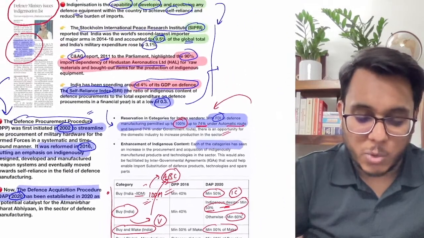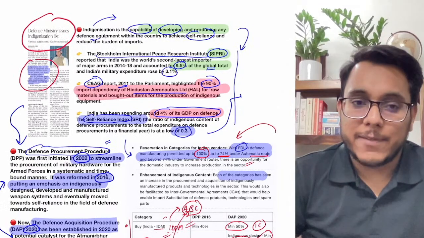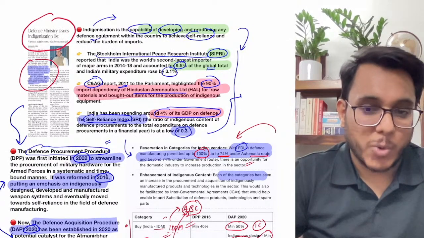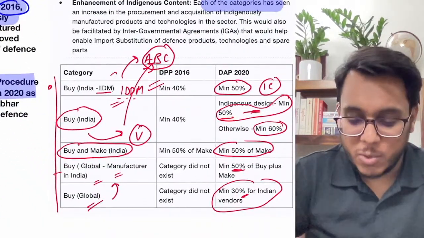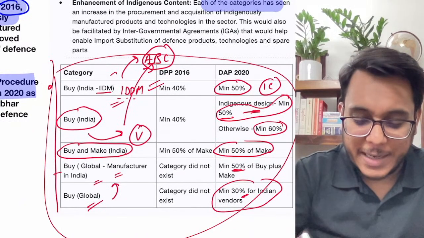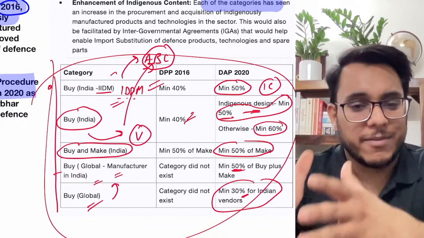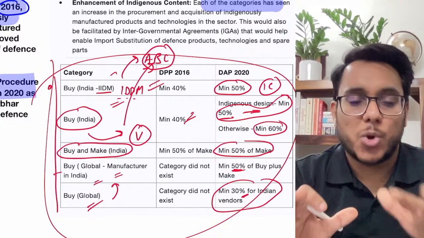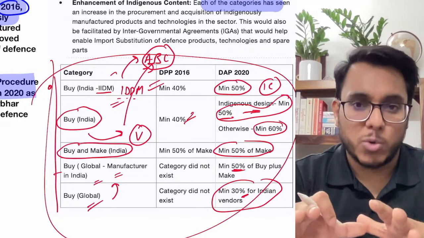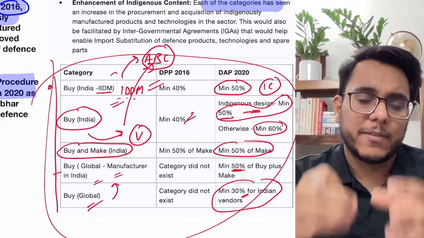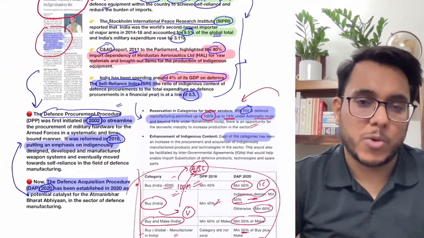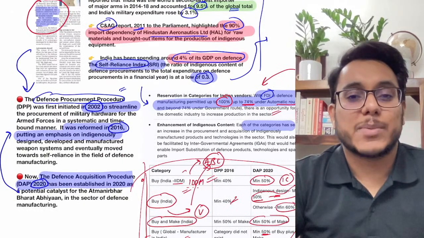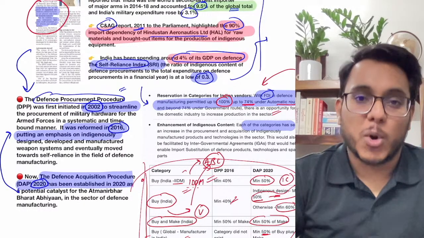So these are some of the changes we have brought into the defense procurement policy of 2020. Just one thing I'm telling you: you don't need to go too much into the detail of this data, in which percent category, because a question solely on this categorization will not be coming. Just give a reference to the Defense Acquisition Policy of 2020, where much more emphasis has been given to indigenous procurement.